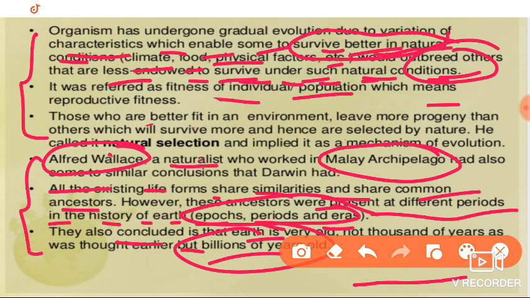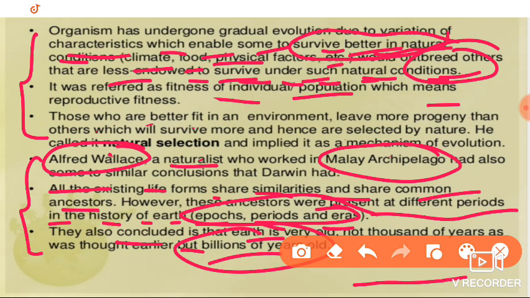Darwin gave the first conclusion, and Wallace came to the same conclusions; just the time period is different. Darwin came first, so we still follow Darwin's theory.